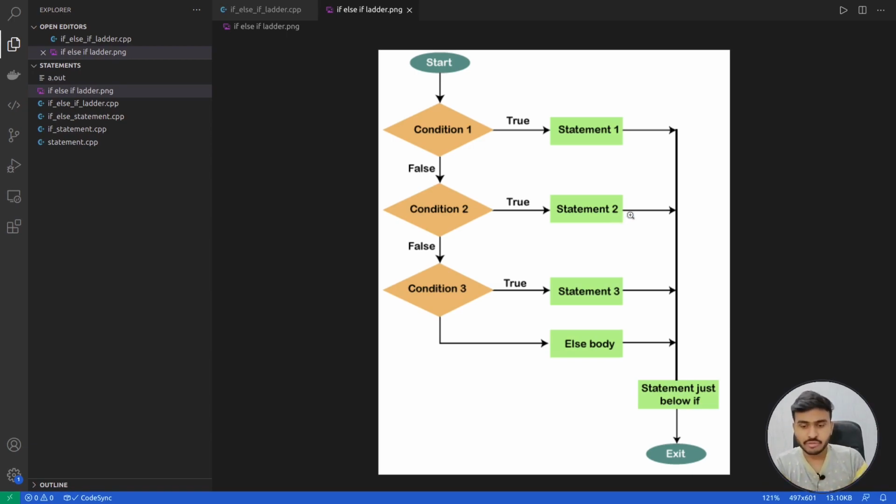After executing the body of else if, we are directly going to jump back to the statement just after the if else if ladder. If even this condition is false, then what is going to happen? Then we are going to check the third condition. If the third condition is true, then we are going to execute the body of that else if statement, and after that again we are going to execute the statement after the if else if ladder. And if the third condition is also false, then finally we are going to execute the else body. So in this way the flow works, right?